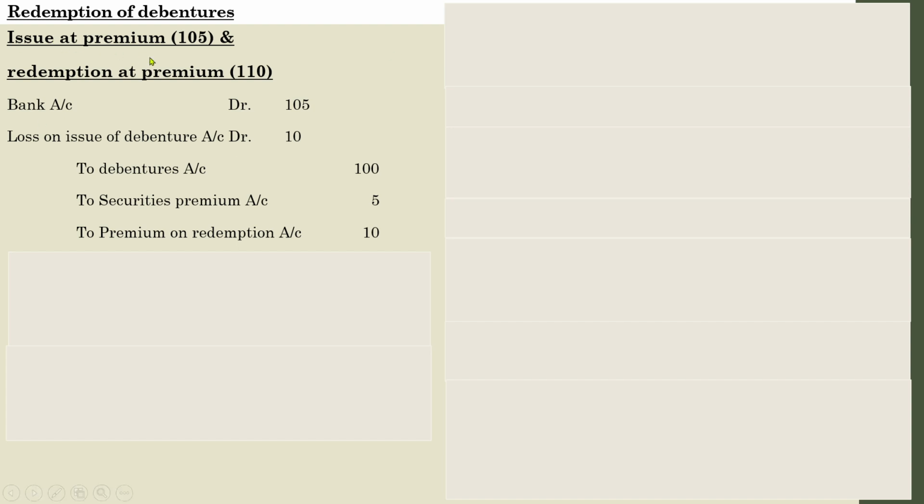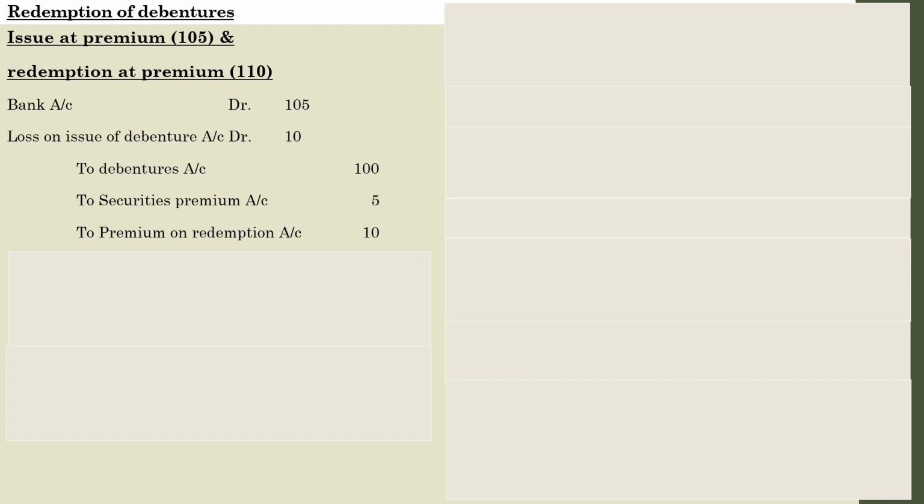It was issued at a premium for 105 rupees and it is going to be redeemed at a premium. In a theoretical sense, issued at premium and redeemed at premium, there won't be any losses for the concern. But go through the value of the debenture. It was issued at 105 rupees and it is going to be redeemed at 110 rupees. That is, the issue price and the redemption price are way higher than the face value.